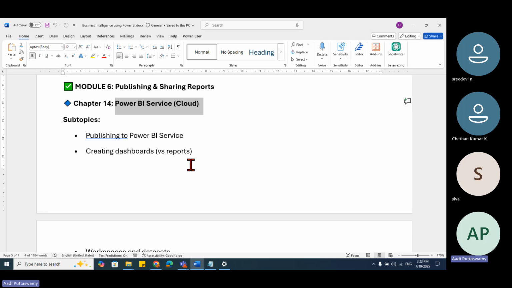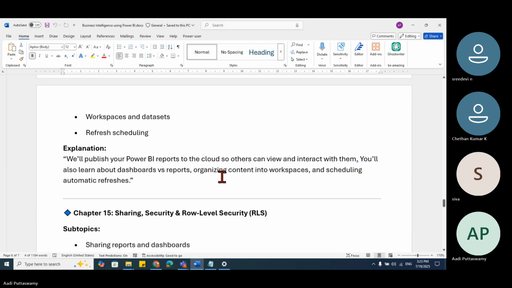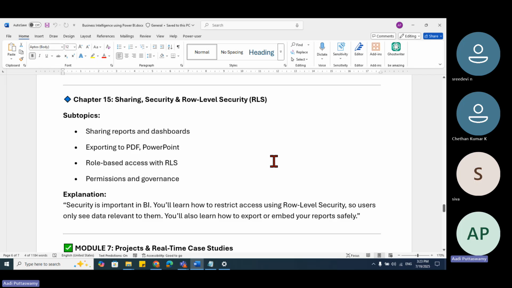Understood? Exactly. If you have already worked on Google Sheets or Google Drive, it's the same concept. There also multiple people can access, and we can start editing all the reports and whatever data is there, we can keep entering. Correct? But only if you have permission. Otherwise, done. Okay. Next, sharing, security, and row level security.